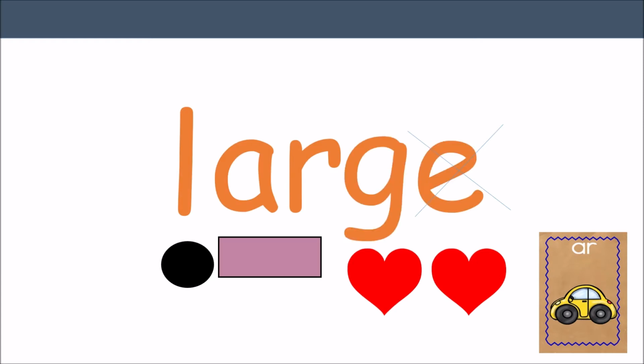L-R-G, large. The AR in this word is a part of the sound spelling patterns. AR makes the R sound. The G in this word is a part of the word we need to remember by heart. When a G is followed by an E, the G makes a J sound. The word is large.